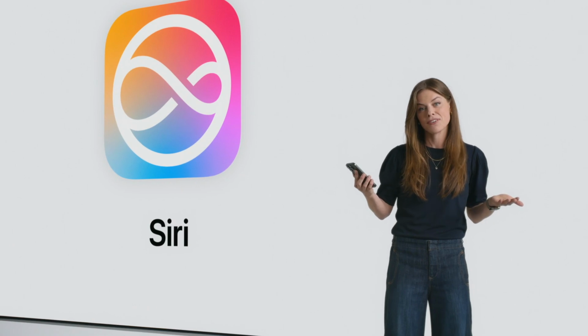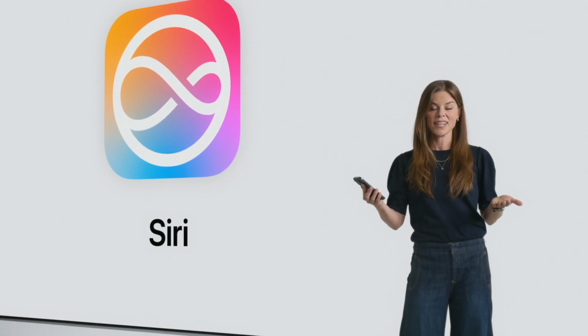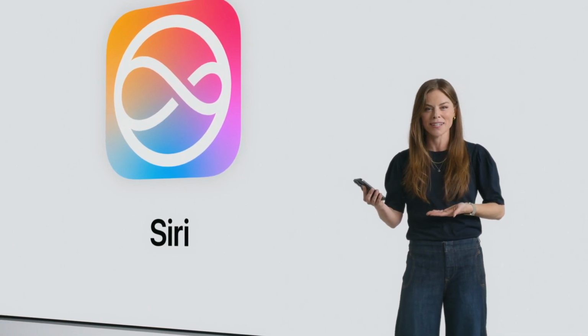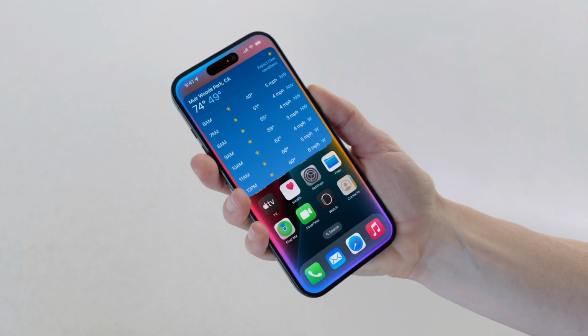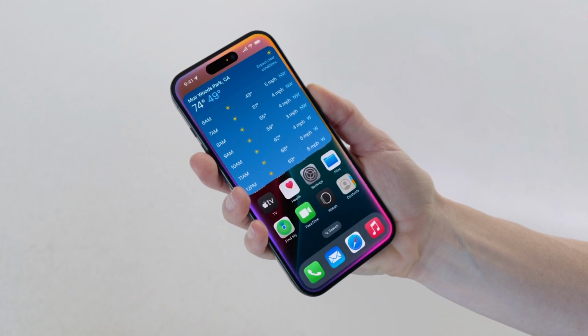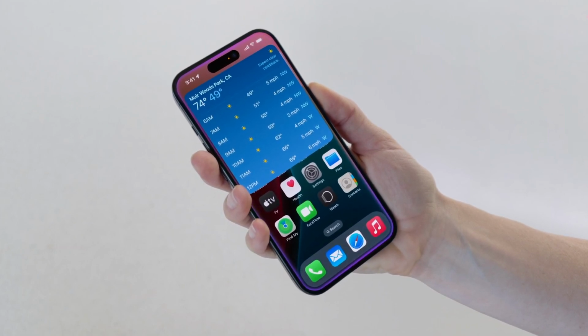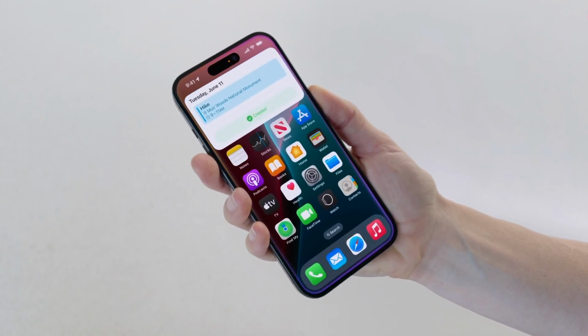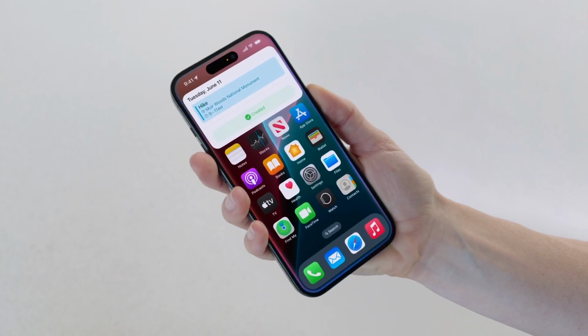Sometimes it takes me a beat to figure out what I actually want to ask Siri, and now it follows right along. Siri also maintains conversational context, so I can follow up and say, create an event for a hike there tomorrow at 9 a.m. Hike is scheduled for 9 a.m. to 11 a.m. on June 11th.